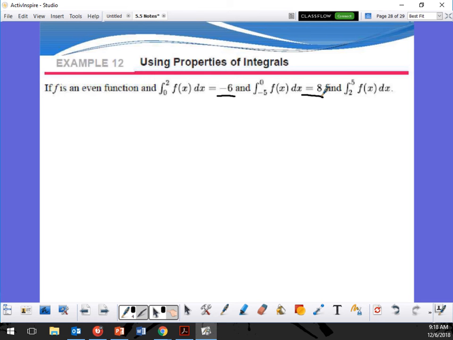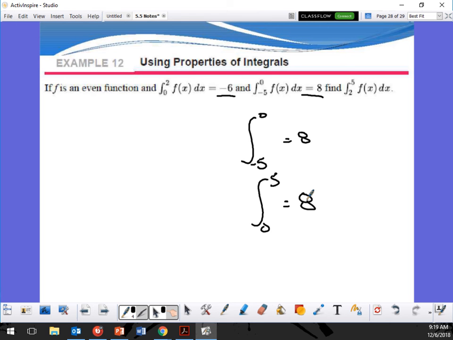If my integration from -5 to 0 equals 8, then if it's an even function, the other side, from 0 to 5, should also be 8, because it's an even function, right? Does that make sense, or did I totally just foobar the whole thing? Because it's an even function, I know that both sides are going to be this.